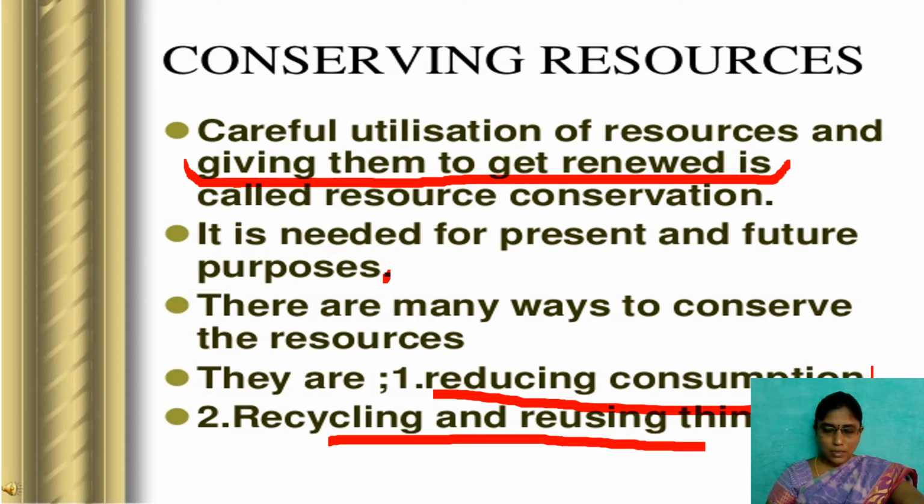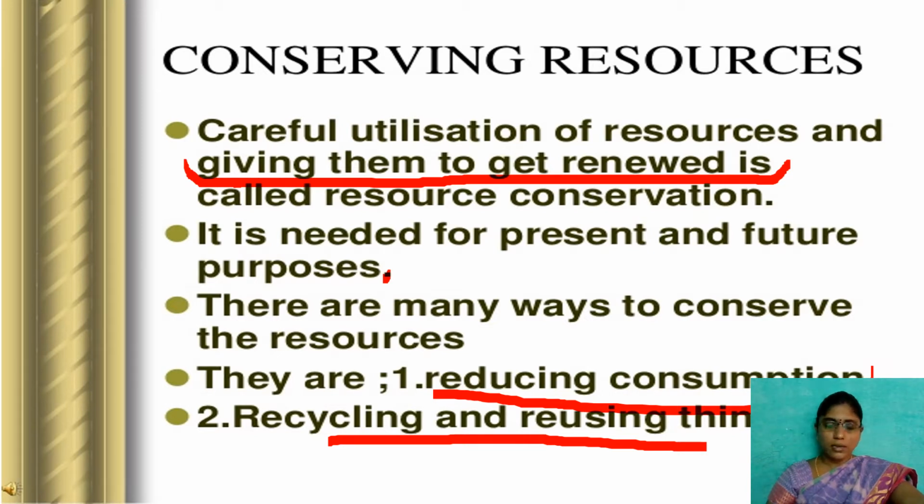For example, nowadays water bottles go through a recycling process 5 times, 3 times or 4 times, so we can reuse them again and again. By recycling, we are not taking new raw material for production. We are using the same, old raw material, and we make it into a new one. Because of that, we need not take new raw material, and at the same time we need not throw away the old material.